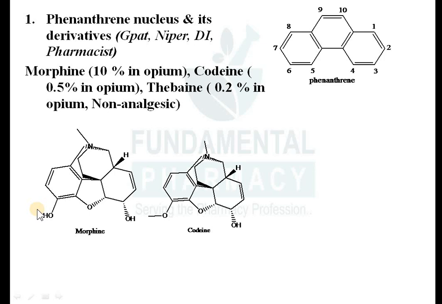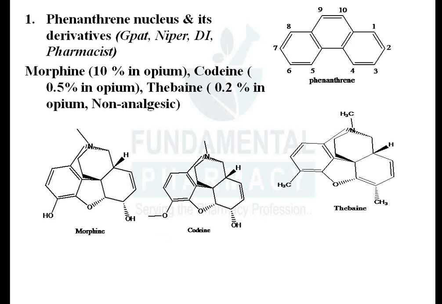Okay. So phenolic hydroxyl group and alcoholic hydroxyl group. Now codeine is nothing but the methoxy derivative of morphine. So you just have to replace this hydroxyl group by a methoxy group, OCH3. Here you can see this is the CH3O. The rest of the things are the same. So codeine and morphine have only one difference. Methoxymorphine is nothing but codeine.